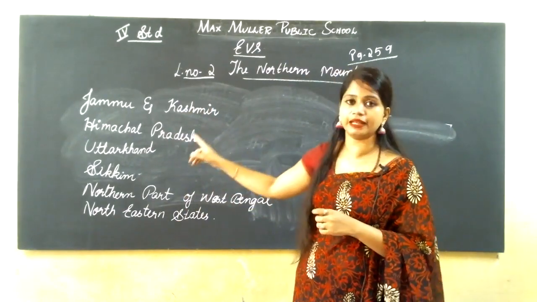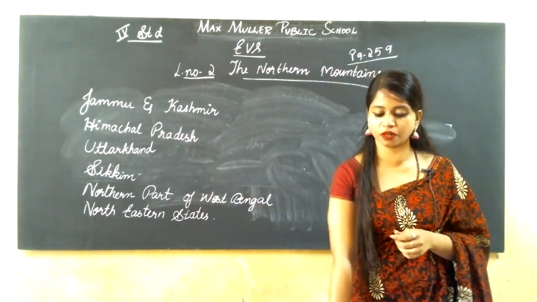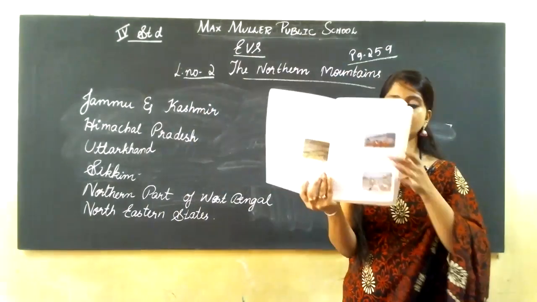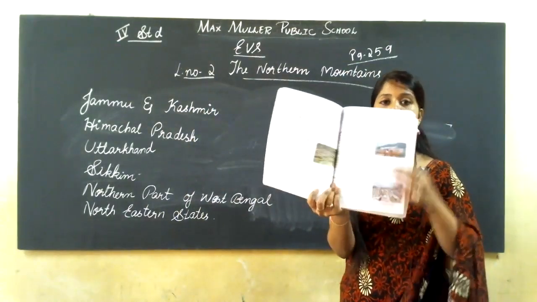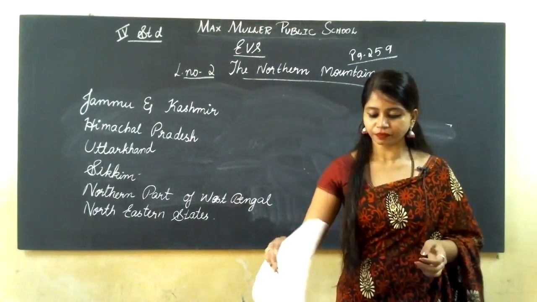Once again, you can see it in your textbook also, on page number 261.